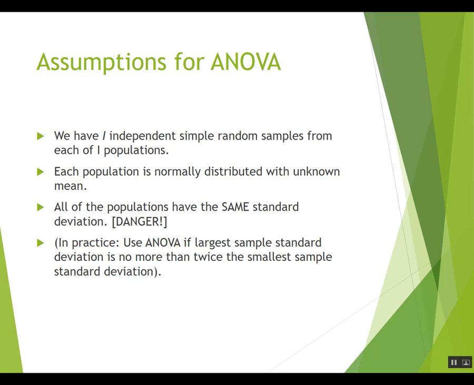It also assumes that all the populations have the same standard deviation. Well, that's quite a big assumption. Again, if the sample sizes are large, not such a big deal. And in practice, you can use ANOVA if the largest sample standard deviation is no more than twice the smallest standard deviation. In this course, we're not going to worry too much about the assumptions needed for all of our statistical procedures, but you should know that there are assumptions and that there are things that really ought to be satisfied before you do a statistical procedure. Just because you have numbers doesn't necessarily mean you can do one of our tests.